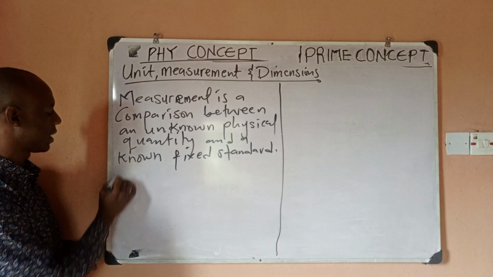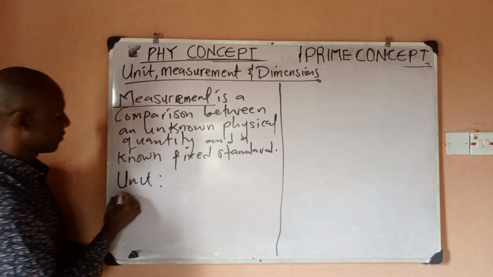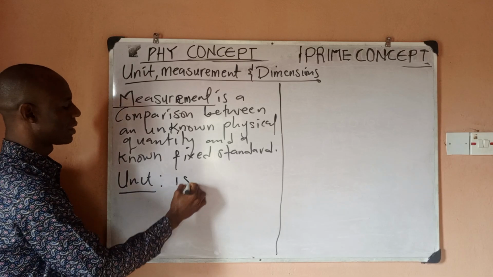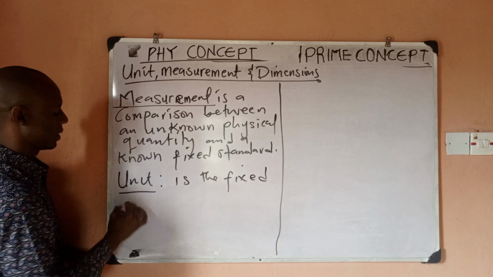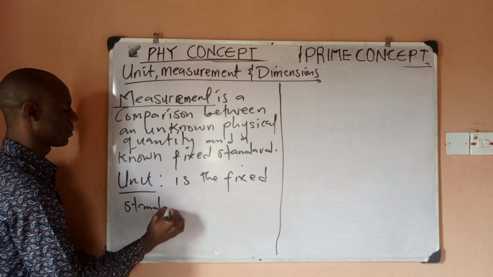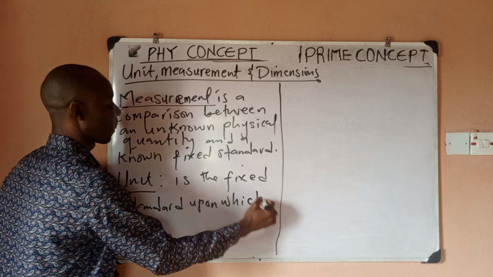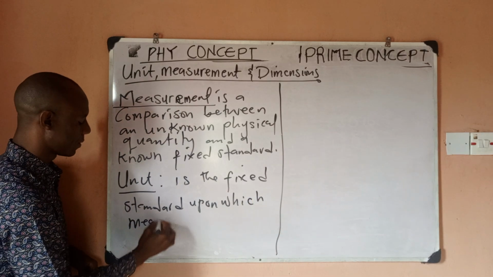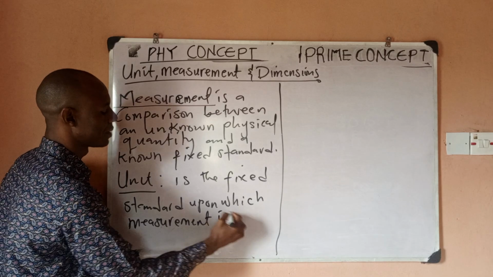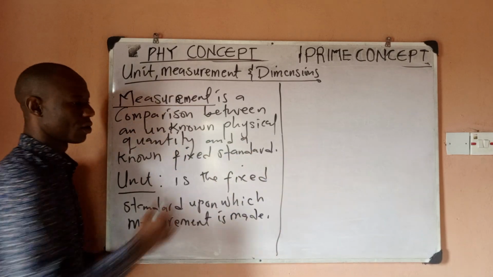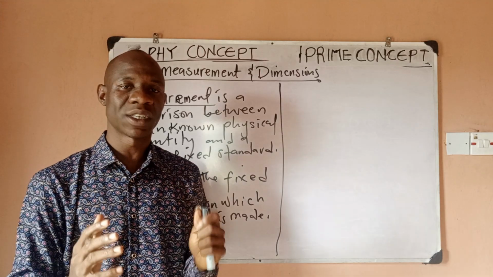So we can therefore say that unit is the fixed standard upon which measurement is made. So unit is the fixed standard upon which we make what?